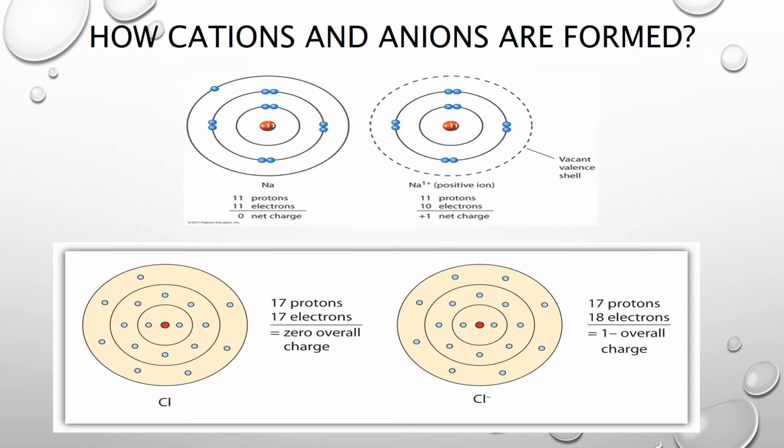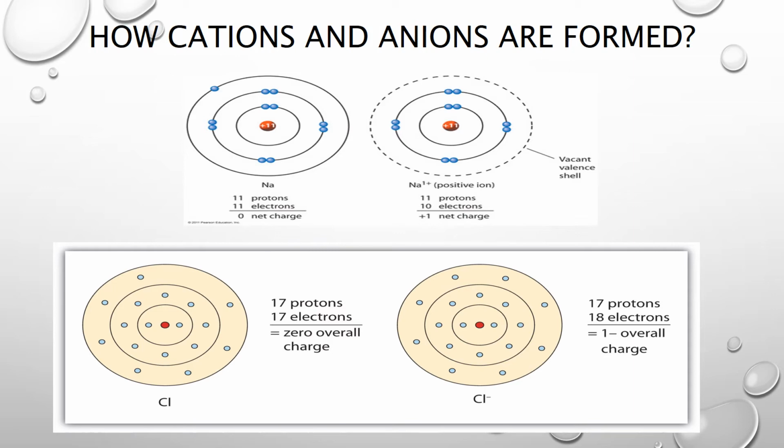How are these cations and anions formed? First, you can see the example of formation of a cation, a positively charged ion. Sodium has 11 protons in its nucleus, and protons have the positive charge, and it has 11 electrons revolving around the nucleus.